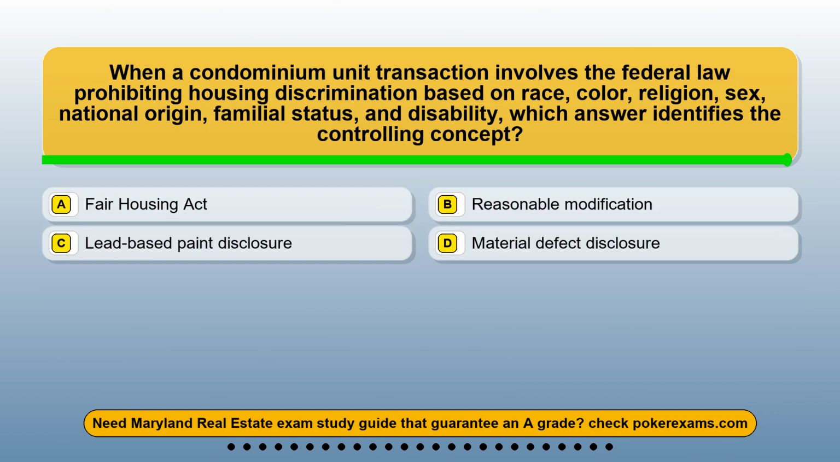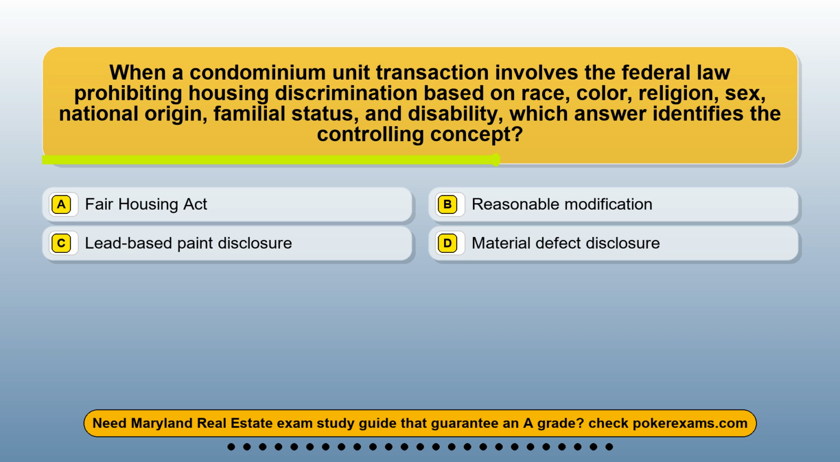Question 10. When a condominium unit transaction involves the federal law prohibiting housing discrimination based on race, color, religion, sex, national origin, familial status, and disability, which answer identifies the controlling concept? Option A, Fair Housing Act. Option B, reasonable modification. Option C, lead-based paint disclosure. Option D, material defect disclosure.